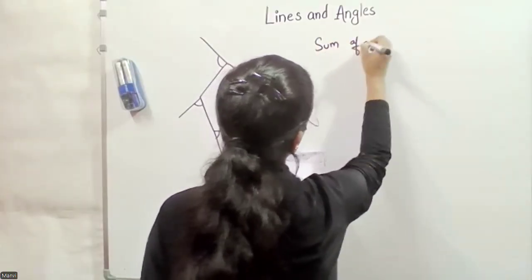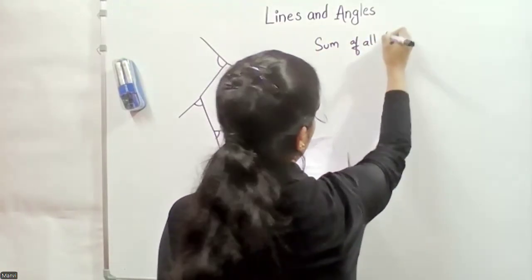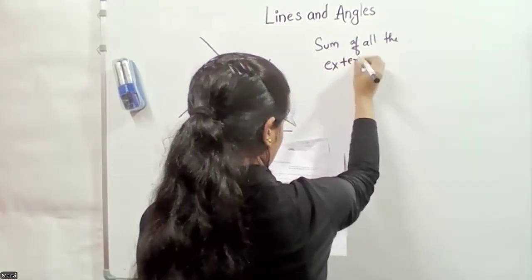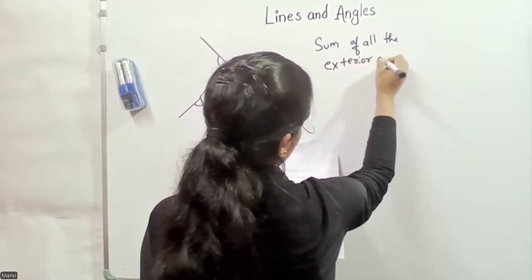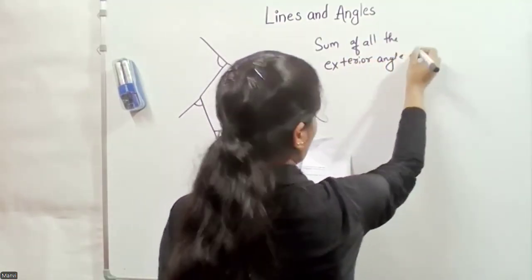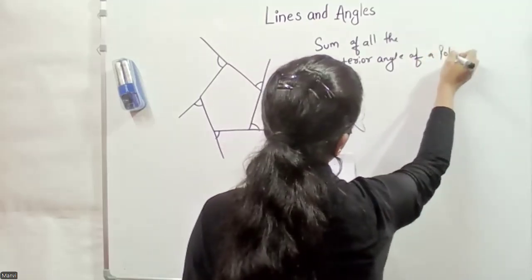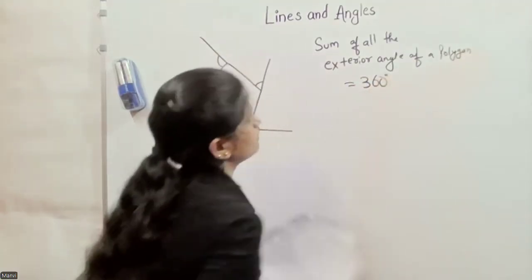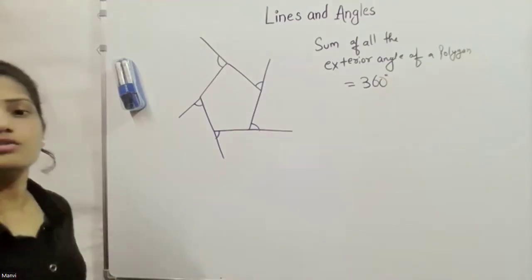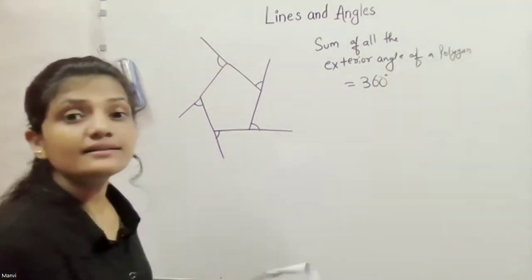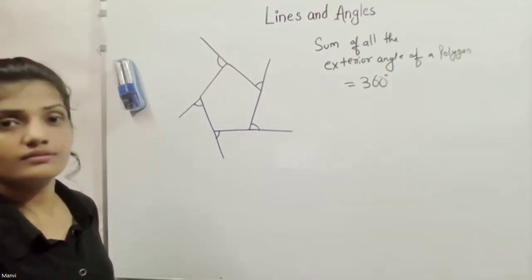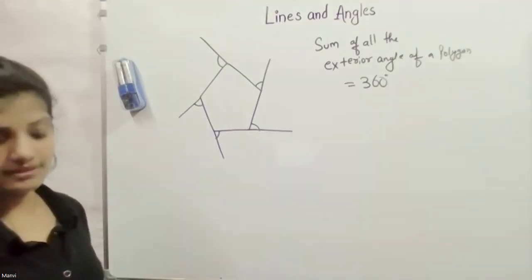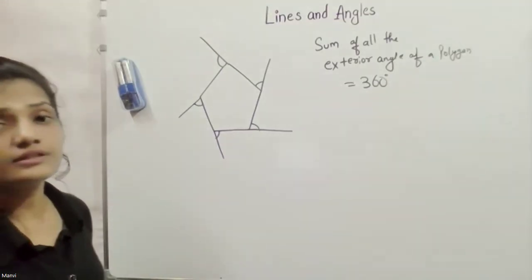The sum of all the exterior angles of a polygon is always equal to 360. For any polygon, the sum of exterior angles is always 360. But the interior angle varies. Interior angle depends upon the number of sides.